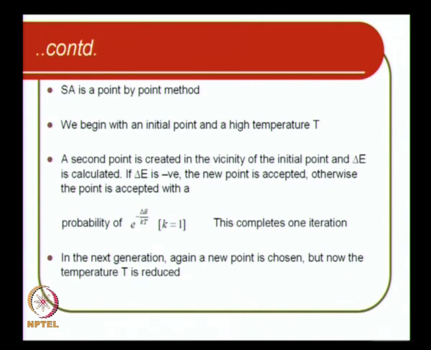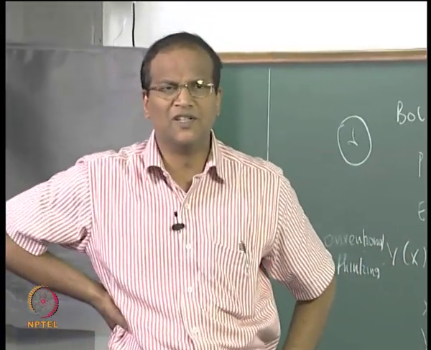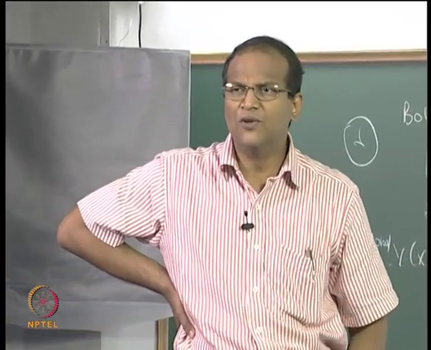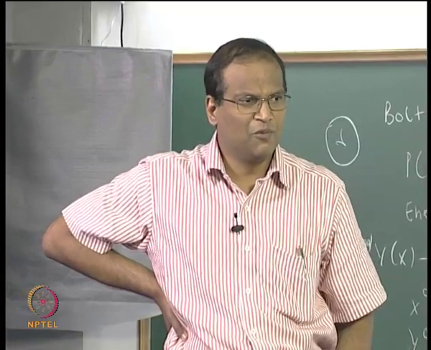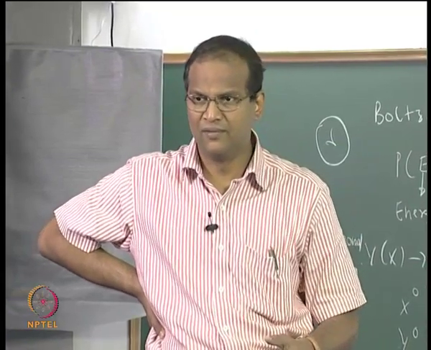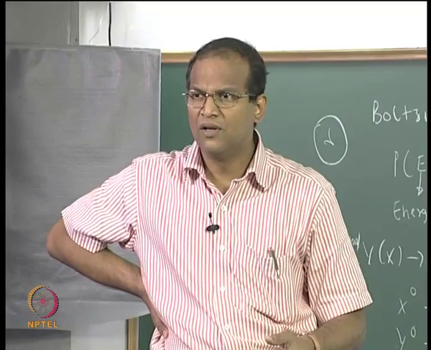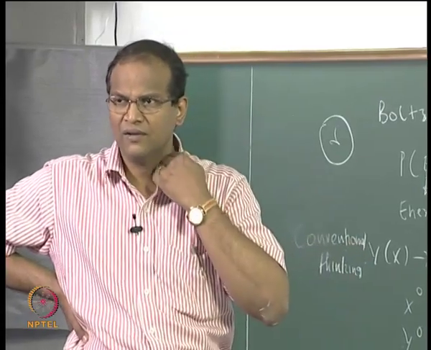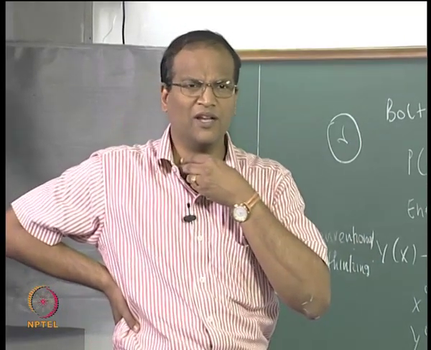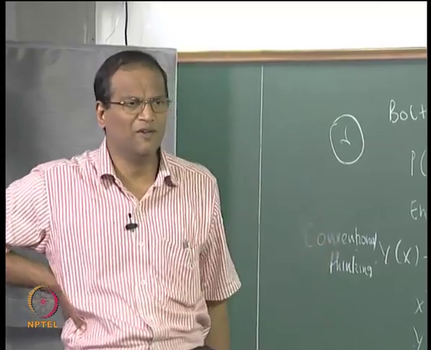Okay, you control the cooling rate. For the purposes of this class and the exam, you can reduce T by 0.5 each time, every iteration. You can reduce it by 0.25 or 0.3 also, but for uniformity we will reduce it by 0.5.